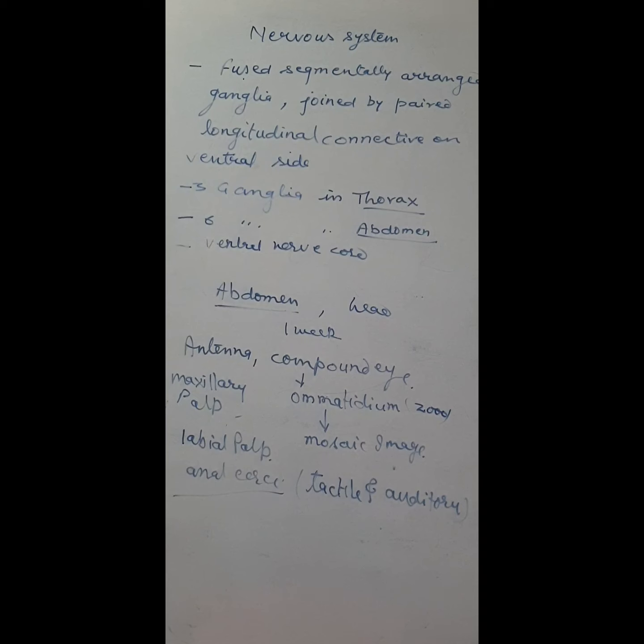So the nervous system consists of a few segmentally arranged ganglia joined by longitudinal connectives on the ventral side, and most of the nervous system is present in the abdomen. Only a little bit is present in the head.